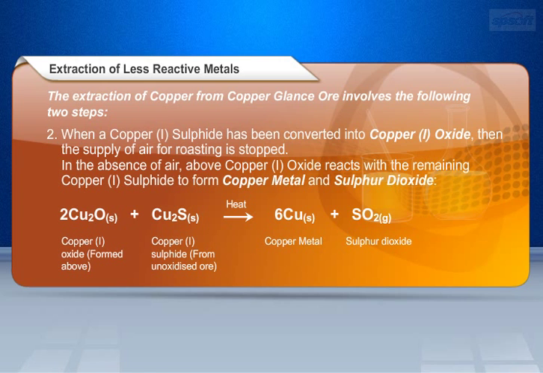When copper sulfide has been converted into copper oxide, the supply of air for roasting is stopped. In the absence of air, the copper oxide reacts with the remaining copper sulfide to form copper metal and sulfur dioxide. The chemical equation is 2 molecules of copper oxide, that is, 2Cu2O, in the solid state, and 1 molecule of copper sulfide, that is, Cu2S, in the solid state, is heated to form 6 molecules of copper metal, that is, 6Cu, in the solid state, and 1 molecule of sulfur dioxide, that is, SO2, in the gaseous state.